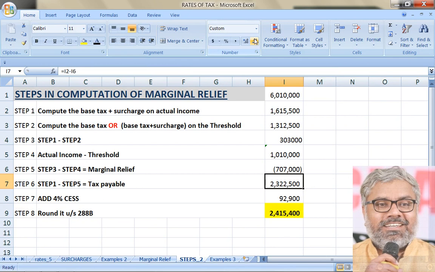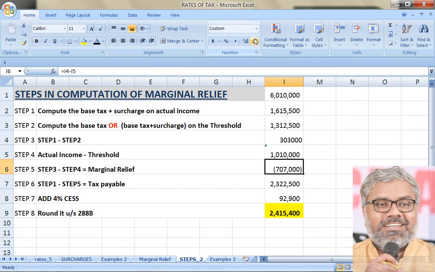Point is, is this possible? Can we say there is marginal relief? Absolutely not possible. Don't do this. In case the marginal relief is coming negative, what does it mean? It is not there. Nothing there. Automatically whatever the original tax payable is, that only will become the actual tax payable also. There is nothing available as marginal relief. 4% cess is common. So the final tax liability is 16,80,120.